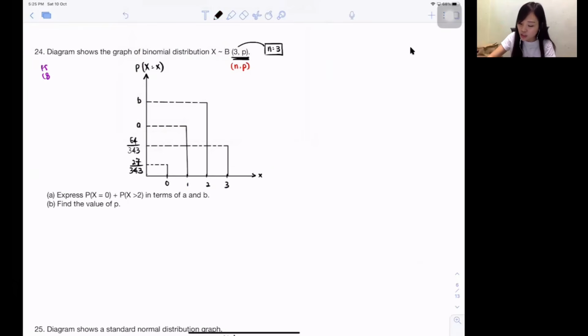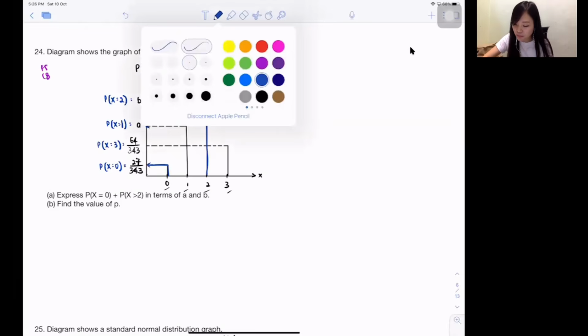I straight away list out. So that means only 3. That's why you can only see 0, 1, 2, 3, because that is the total of it, okay? So this one would be probability for 0: out of 3 people, 0 of them success. Out of 3 people, 1 of them success. Out of 3 people, 3 of them success. Out of 3 people, 2 of them success. By now you guys should know. I already list out. I just try to use the arrow and list out one by one. So don't ask me how I know, yeah? So part A I do here, yeah?